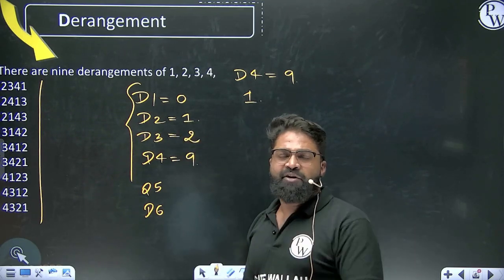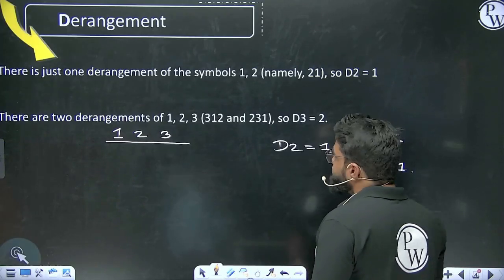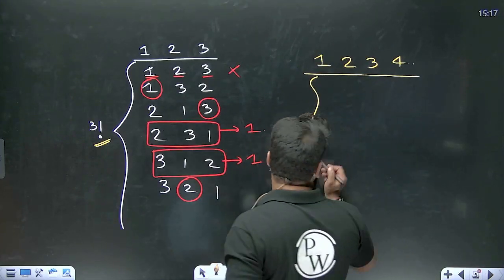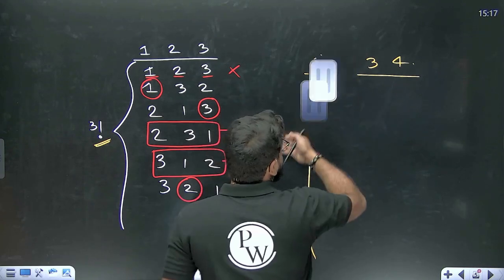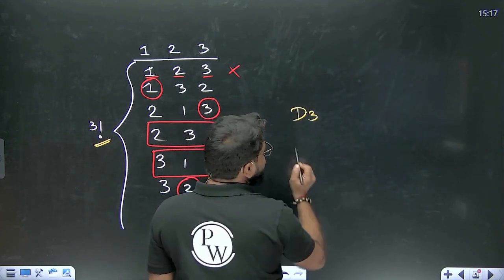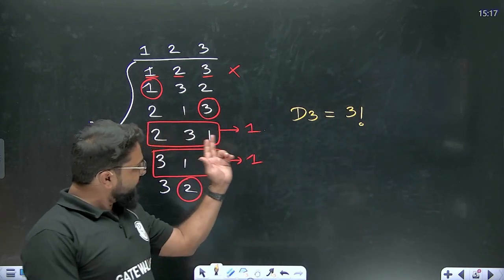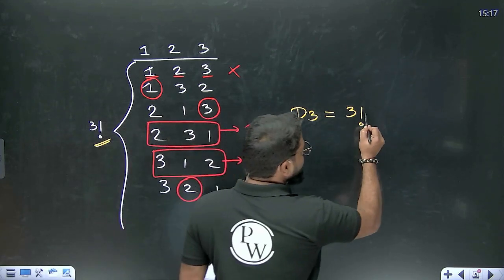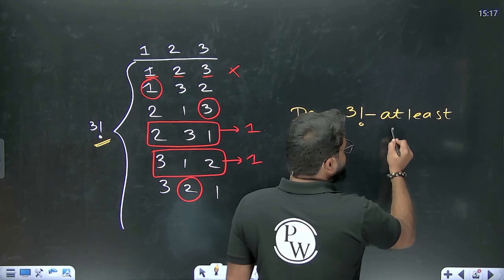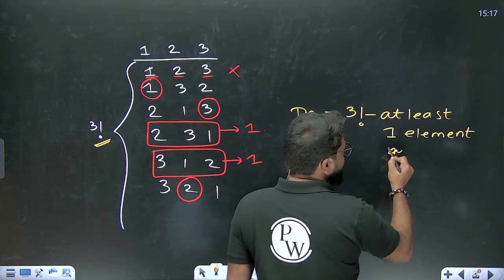But what is the basis of a formula? Let's consider this. In order to find out D3, what I have done is I have written all the possibilities. That means I have written 3 factorial, and out of that, what I have done is take at least one element at the right position. At least one element at the right position.